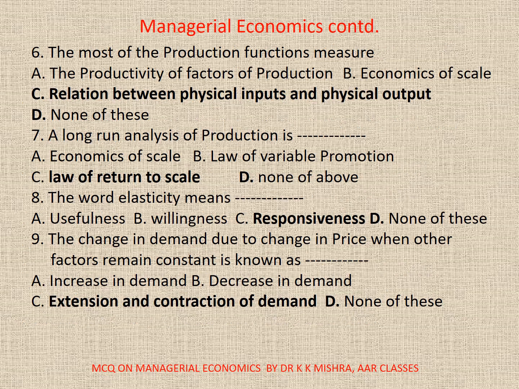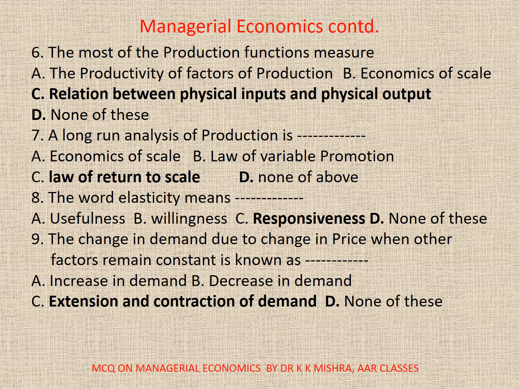Utility. 6. The most of the production functions measure dash. A. The productivity of factors of production, B. Economics of scale, C. Relation between physical inputs and physical output, D. None. The correct option is C, relation between physical inputs and physical output.